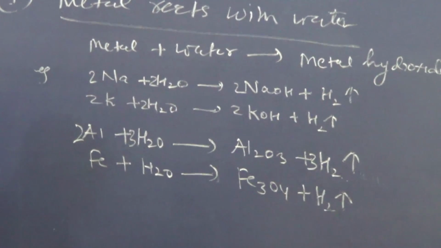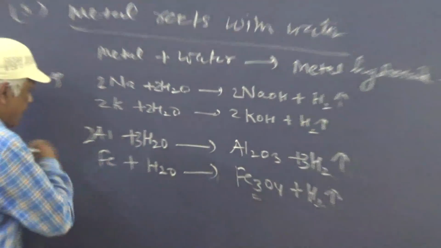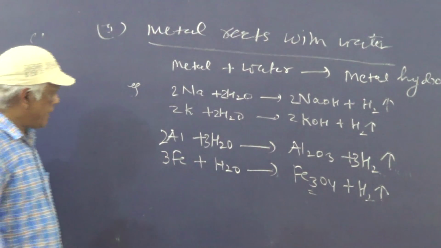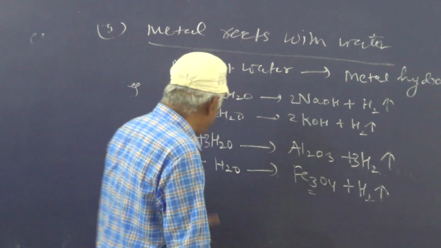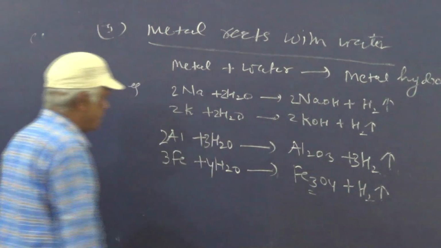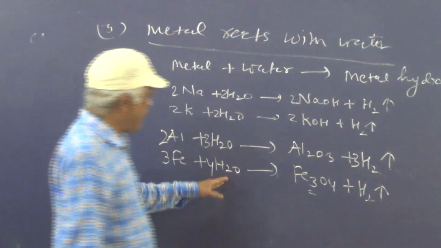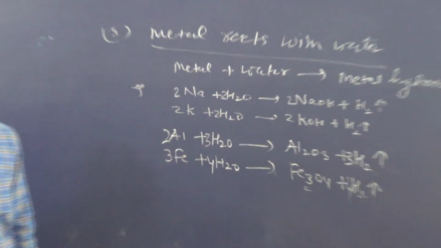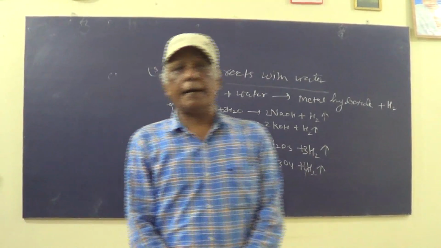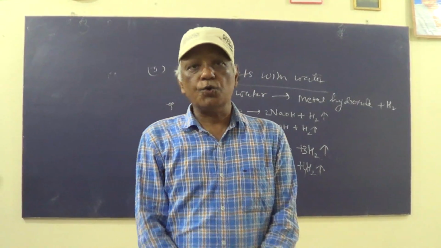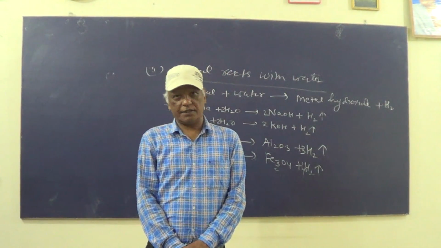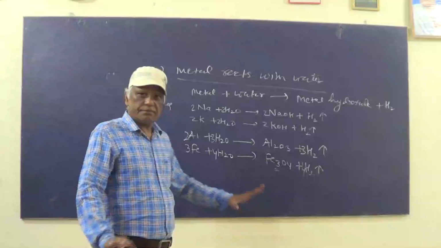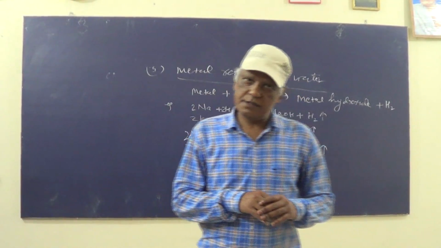Now balancing the chemical equation: iron is 3 on the product side, on the reactant side it is 1, so coefficient 3, and iron is balanced. Oxygen is 4 here and 1 there, so multiply by 4. Then hydrogen is 8 and here hydrogen is 2, again multiplied by 4, balanced. This is the balanced chemical equation. Metals like gold, silver, platinum and copper do not react with water because they are less reactive metals. Today this is my experiment, also performing the experiment. Okay, thank you.